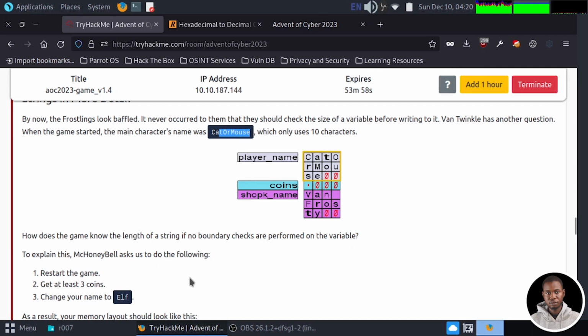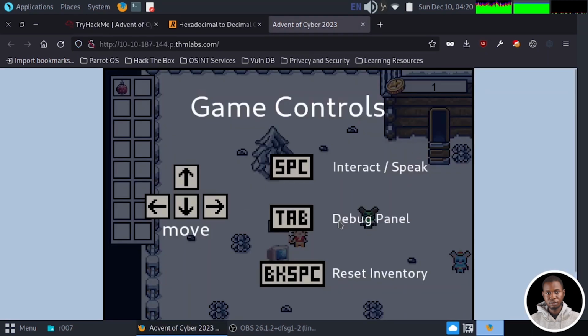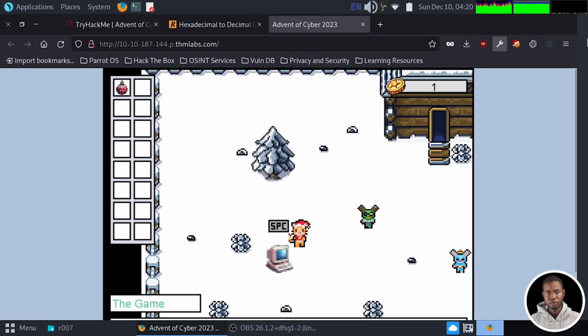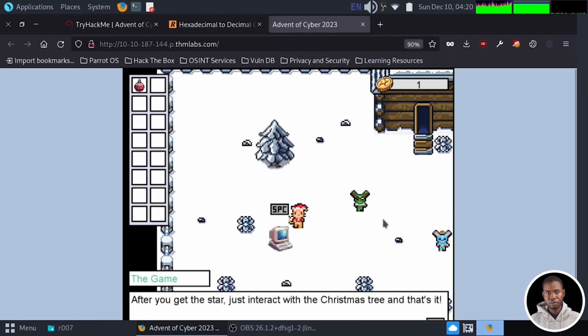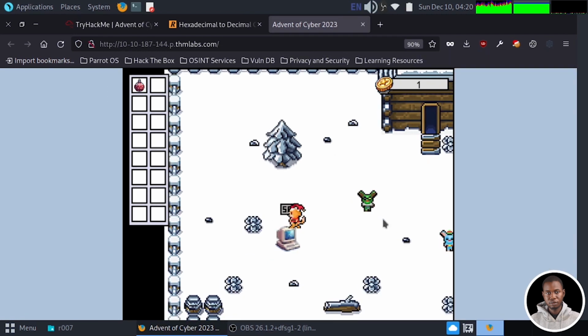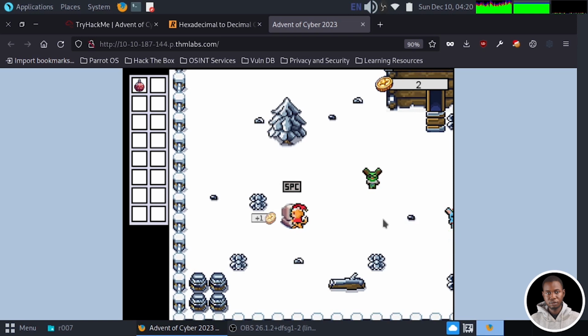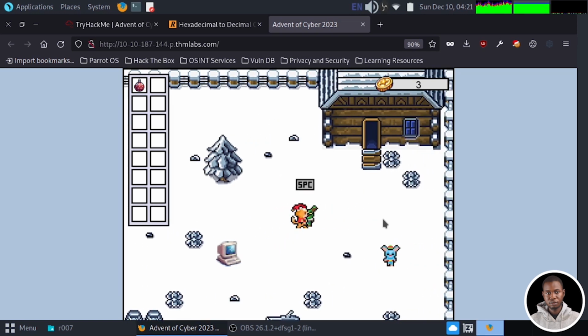Now, to explain this, we're going to recreate another scenario. We're going to restart the game, which I've done already. We're going to get 3 coins and we're going to change the name to health. So let's quickly do that. I have to adjust the screen size. Okay, so let's go get some coin, just 3 coin. And let's go change our name from Van Holly.